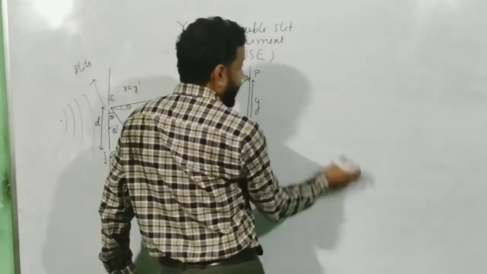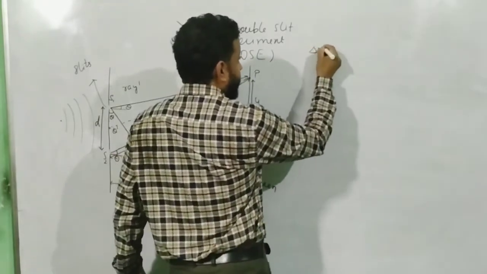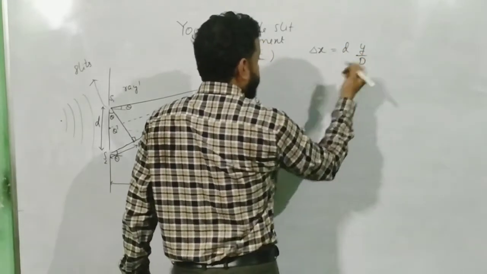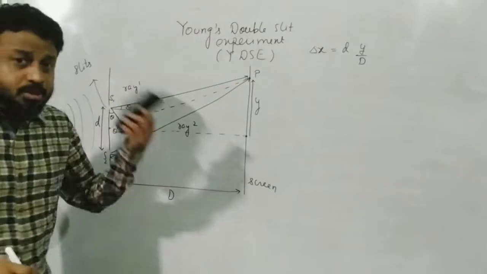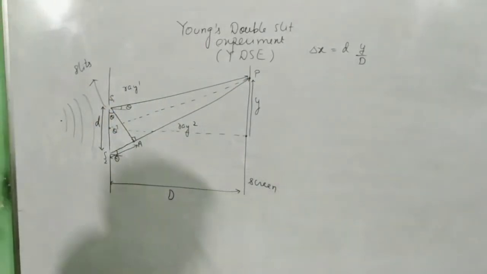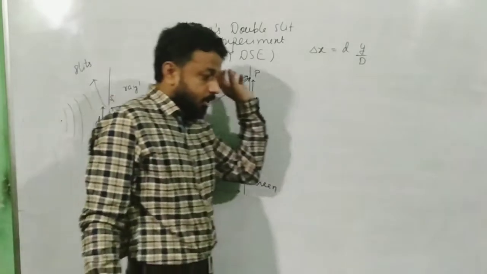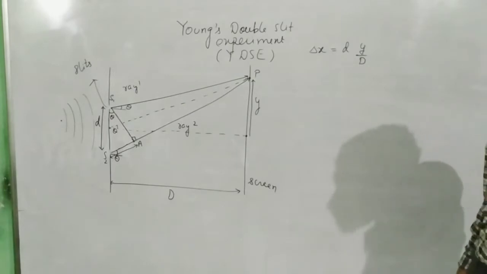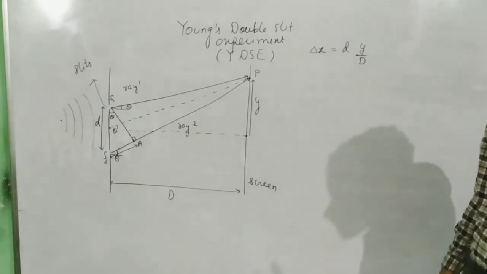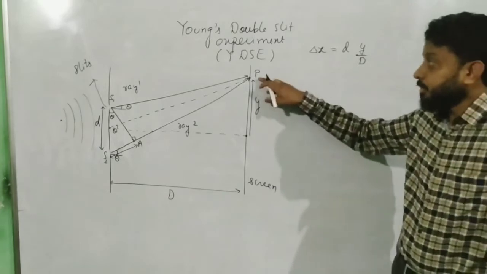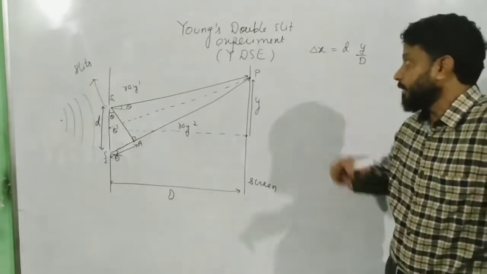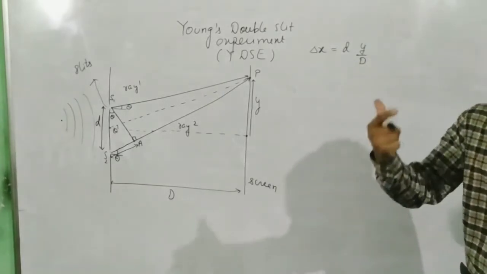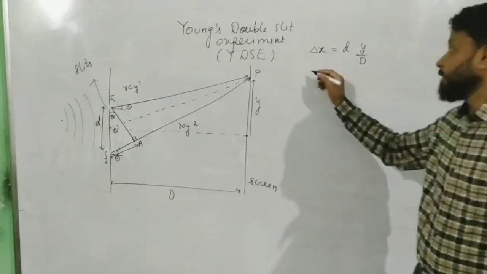So continuing from here, we obtained delta x is equal to d times y by capital D. Now, remember in the very beginning I told you that P is an arbitrary point. Now I want to locate this point P as my preference. My first preference is, what if that point P is a maxima, a bright fringe, or constructive interference happening over there? So if P happens to be a region of constructive interference, that means delta x must satisfy the condition for bright fringes.